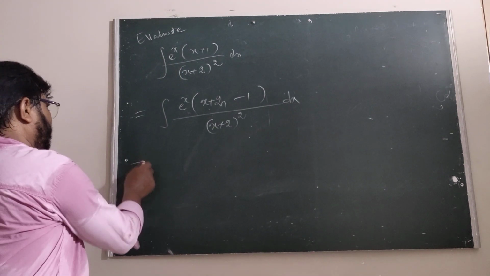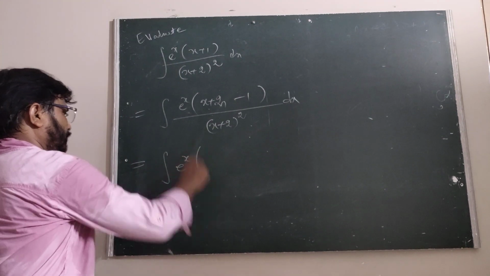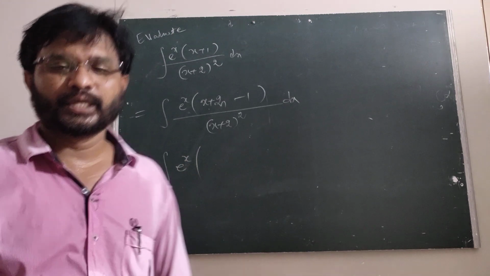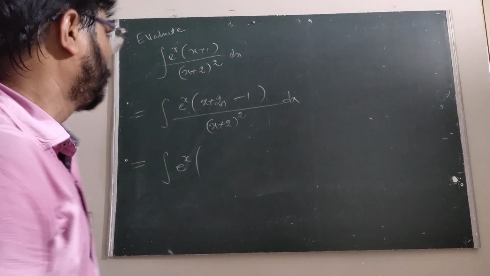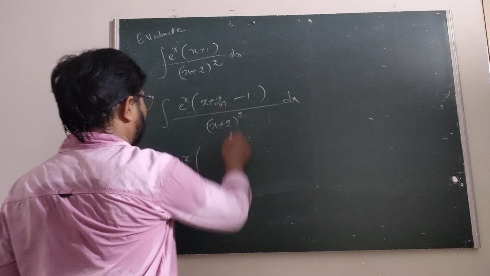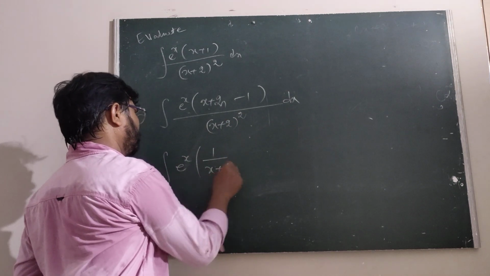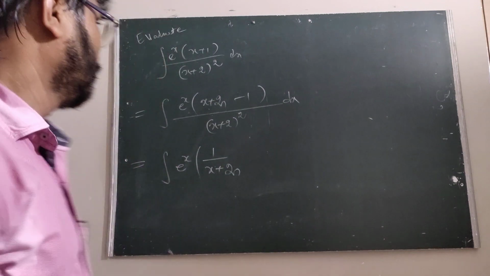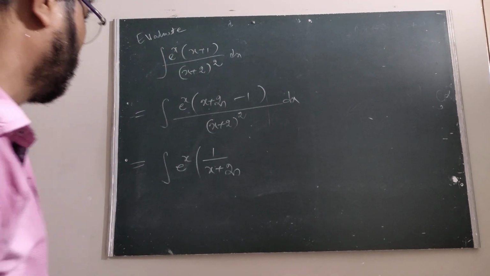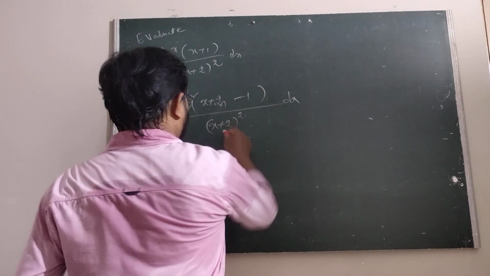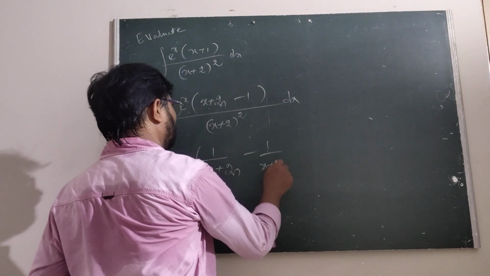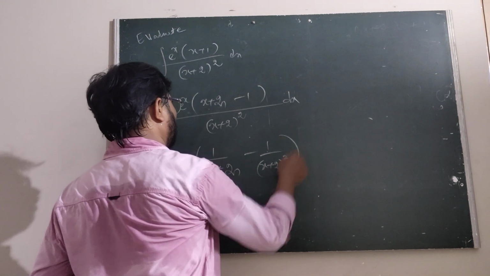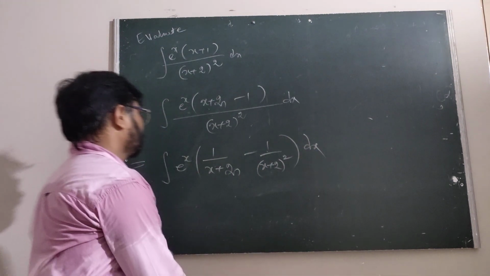Therefore, we can write here integral e power x into this one by this one, that is 1 upon x plus 2, x plus 2 cancels, and now minus 1 by x plus 2 whole square into dx.